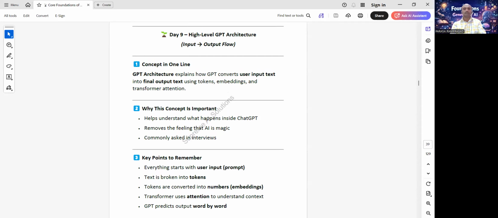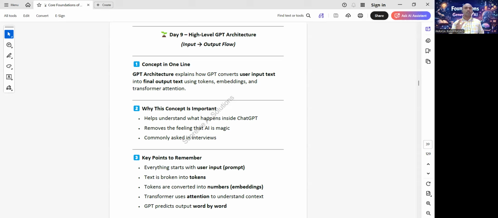Concept in one line. GPT architecture explains how user input text is converted into final output text using tokens, numbers, attention, and prediction. Why is this concept important?